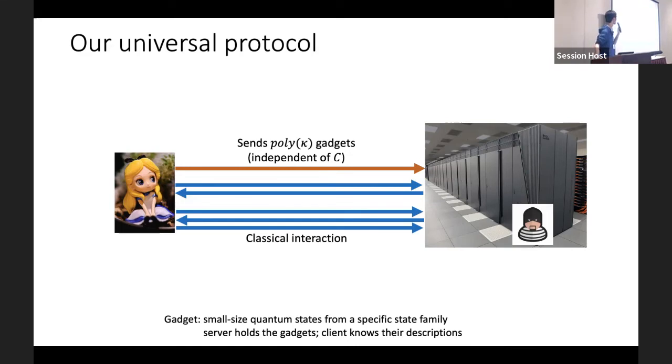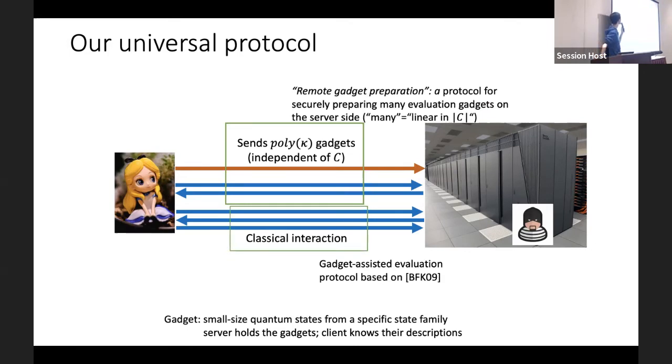Our construction can be further divided into two phases. The first phase is a protocol called remote gadget preparation. In this step, we design a protocol that can securely prepare many evaluation gadgets on the server side, where many means the number of gadgets should be linear in the circuit size C. And in the second phase, both parties run a classical gadget-based evaluation protocol using the evaluation gadgets coming from the first step. This step is based on existing works, mainly the BFK protocol.